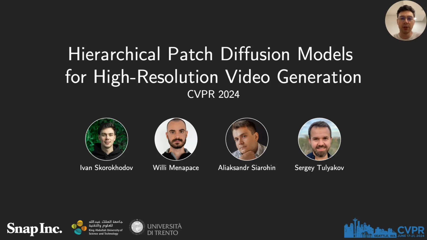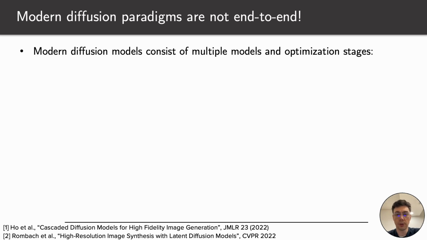Hi, my name is Ivan Skorokhodov, and in this video I would like to present you Hierarchical Patch Diffusion Models for High-Resolution Video Generation, our recent work on video synthesis, which we did together with Willi Menapace, Aliaksandr Siarohin, and Sergey Tulyakov. Modern diffusion models are not end-to-end and consist of multiple models and optimization stages.